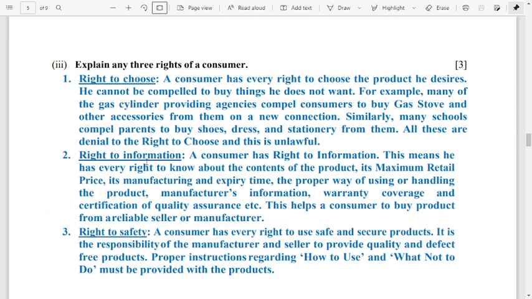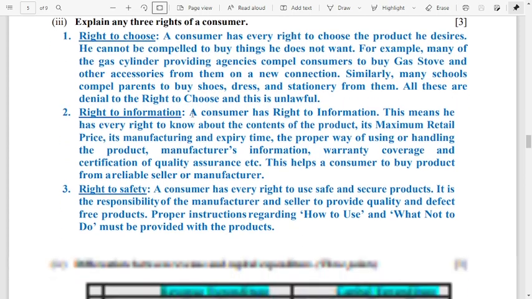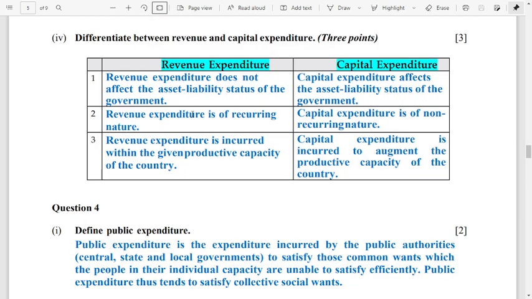Explain any 3 rights of consumers. Right to choose, right to information, right to safety are the 3 rights of consumers. If you simply write this point also, you'll definitely get the marks. Number 4, differentiate between revenue and capital expenditure. 3 points is enough. So if the mark is 3, then 3 points. If it is for 4 marks, then 4 points. If it is for 2 marks, then 2 points is enough.